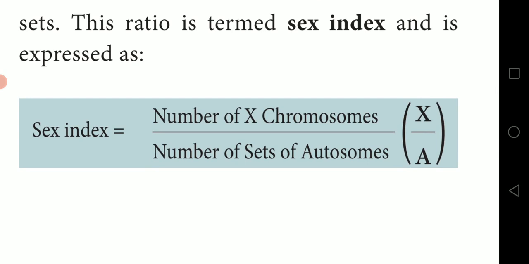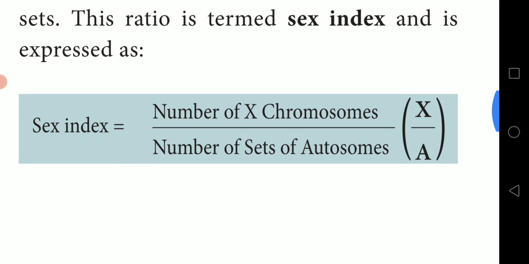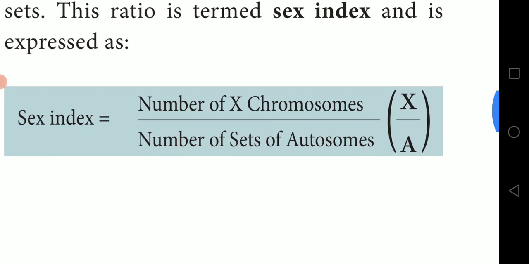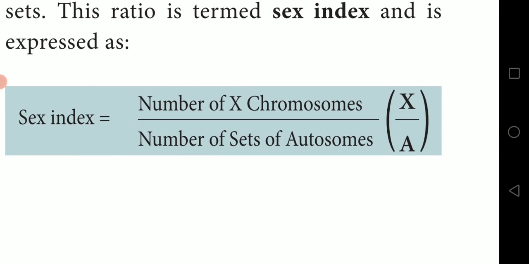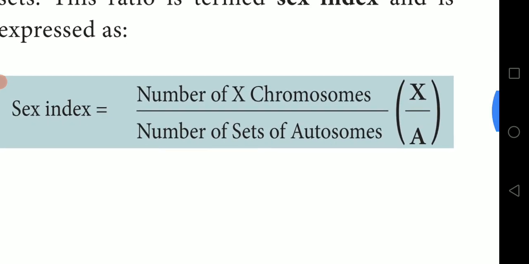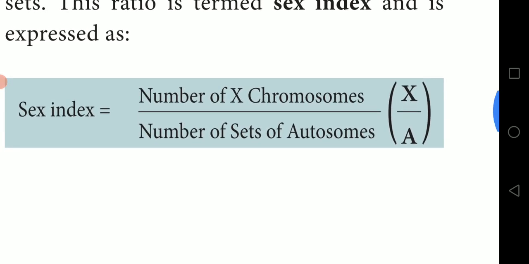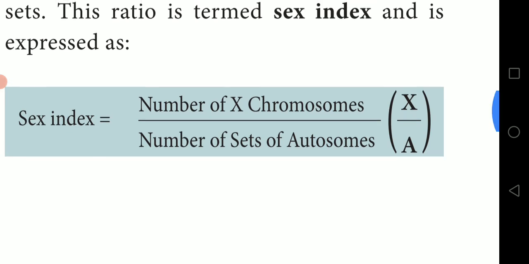The sets of autosomes are considered as a capital A. Just listen carefully. For the X chromosome, they give the alphabet X, whereas for autosomes they give the letter A. That letter we call capital A, meaning autosomes. Autosomes represent maleness, whereas the X chromosome represents female. Keep in mind they may ask you one word, or even 2 marks. Mark it as an important one.